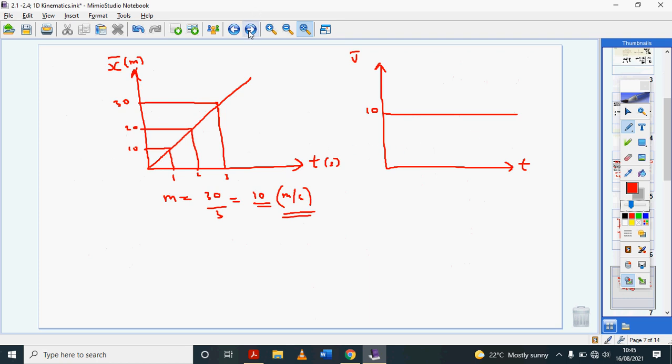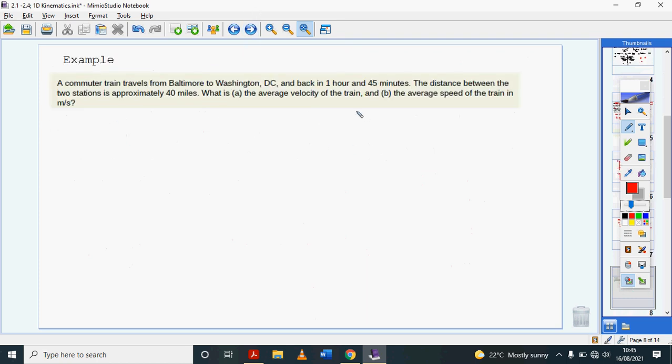Let's look at this example. A commuter train travels from Baltimore to Washington and back in 1 hour 45 minutes. The distance between the two stations is 40 miles. What is the average velocity of the train? Now remember, velocity is change in displacement divided by time.